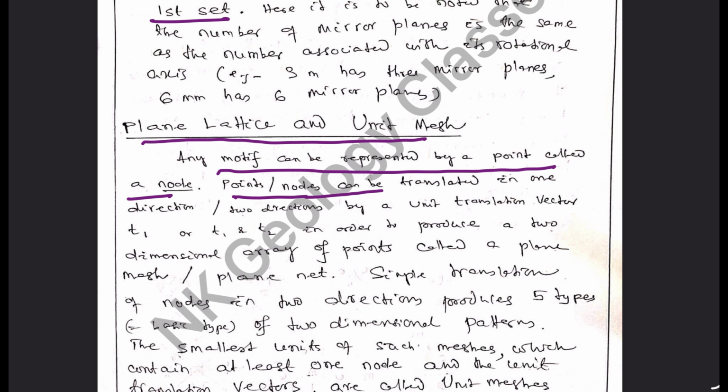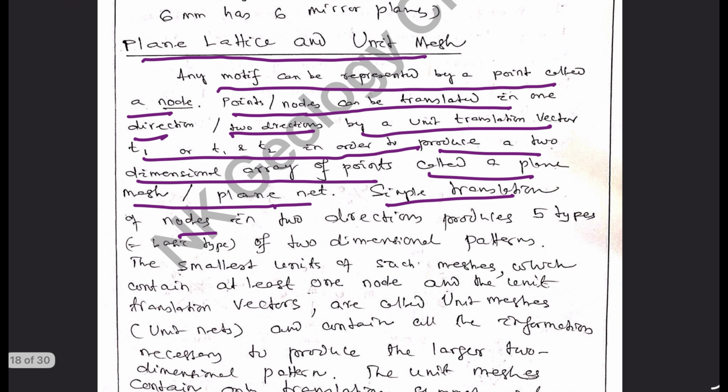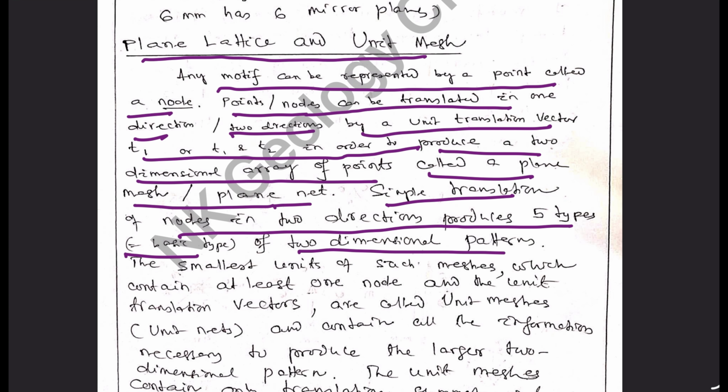Points or nodes can be translated in one direction or in two directions by a unit translation vector or by two translation vectors in order to produce a two-dimensional array of points which is called a planar lattice or plane net or plane mesh. Simple translation of nodes in two directions produces 5 basic types of two-dimensional